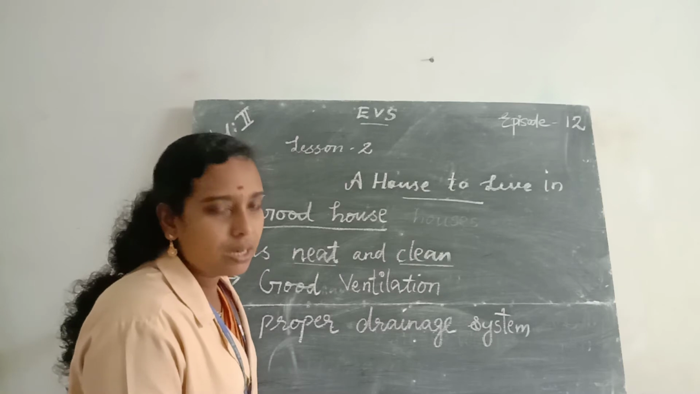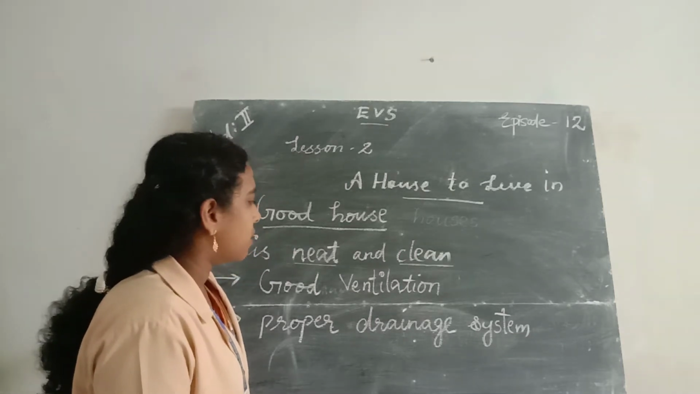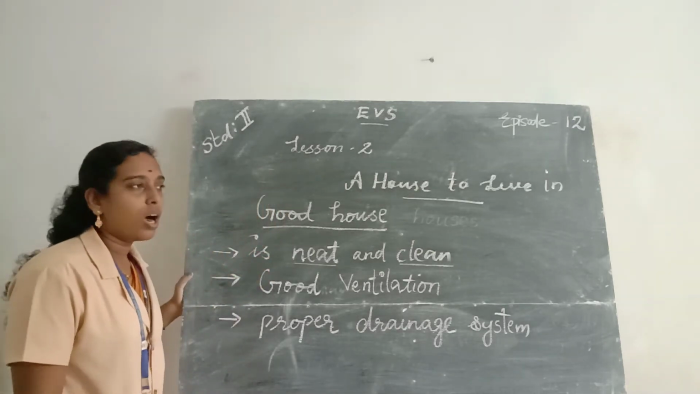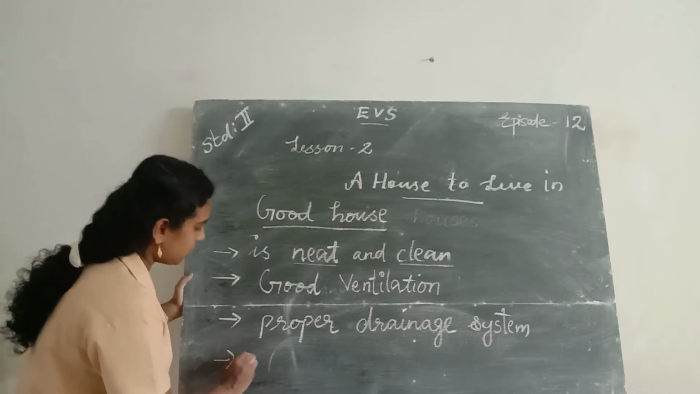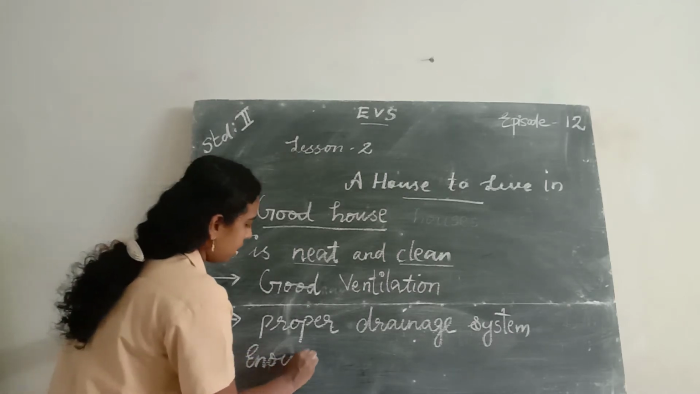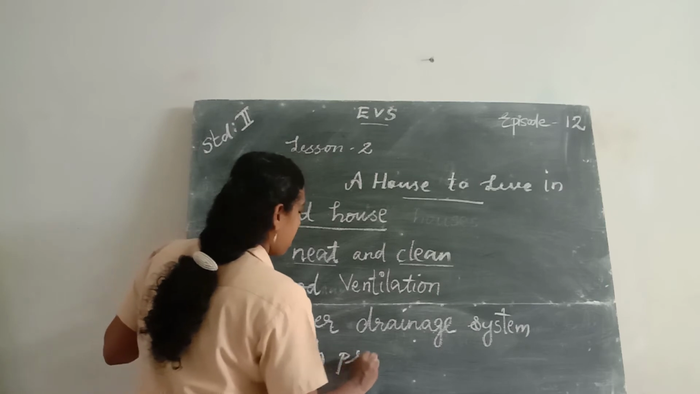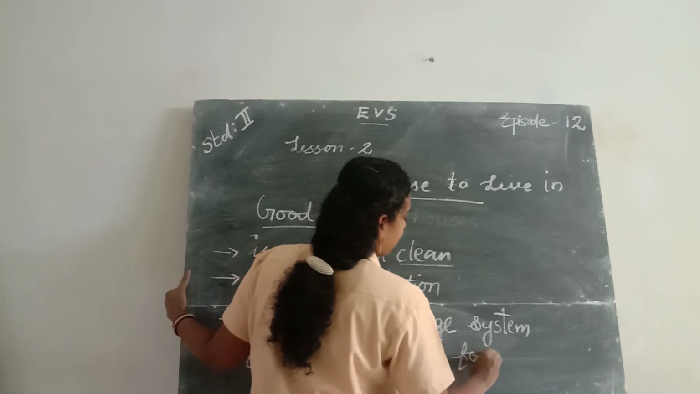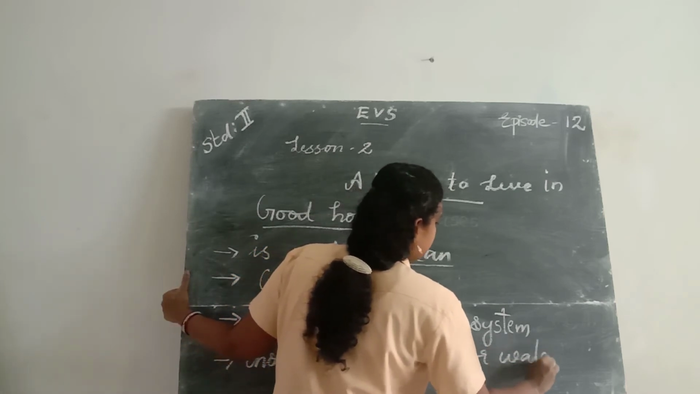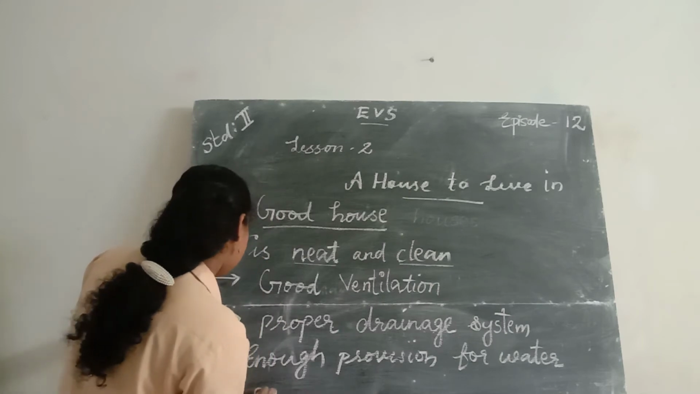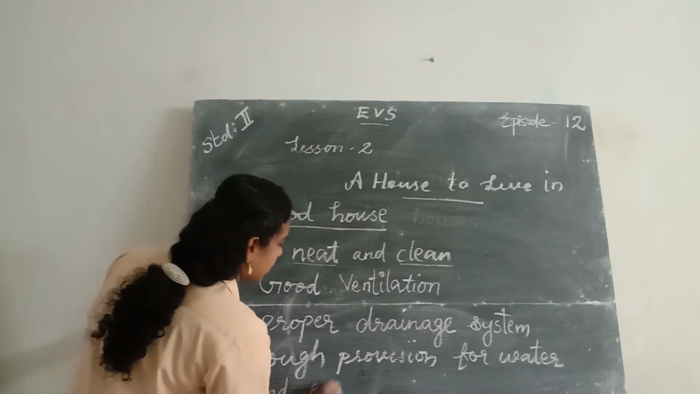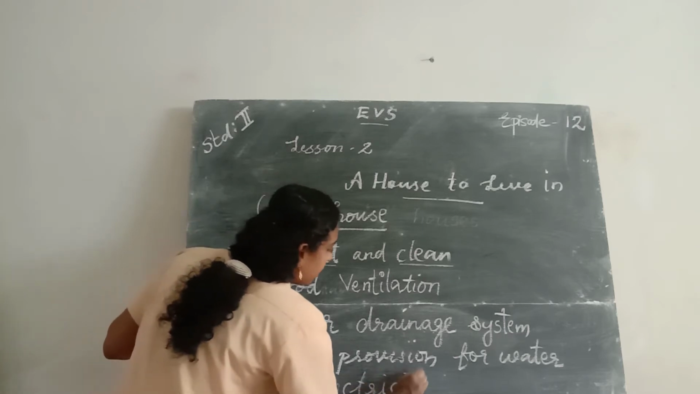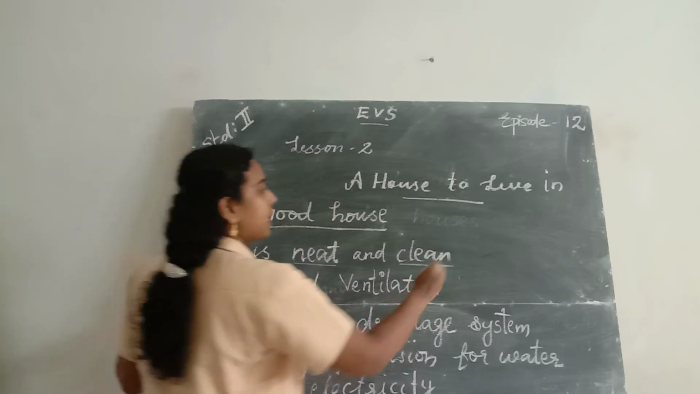And next one, proper drainage system. Then next one is enough provision for water and electricity. Enough provision for. E-N-O-U-G-H. Enough provision. P-R-O-V-I-S-I-O-N. Enough provision for water. W-A-T-E-R. Water and electricity, E-L-E-C-T-R-I-C-I-T-Y. And the last one, greenery.